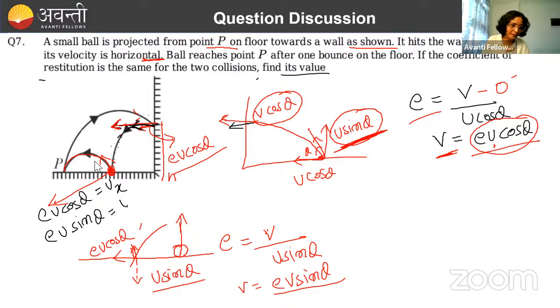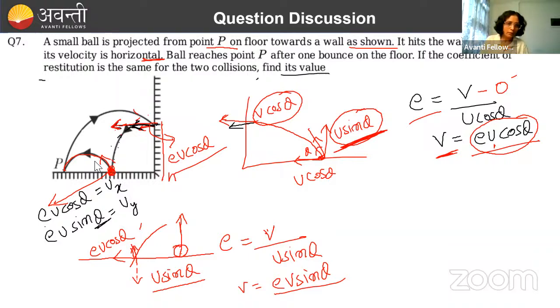So angle of projection here is same. Angle of projection is what? Theta only. If you calculate tan theta, again you will get Ux by Uy. जैसे यहाँ पे देख लो, EU cos theta is ux, EU sin theta is uy. Angle of projection is theta only, na? It's visible from the equation.